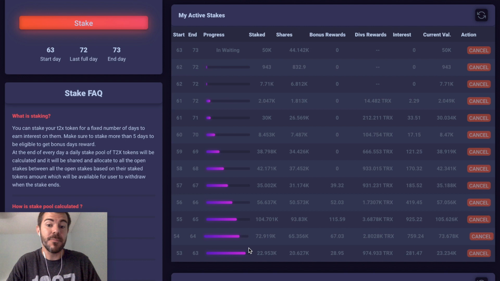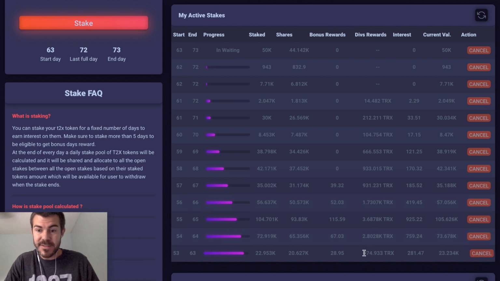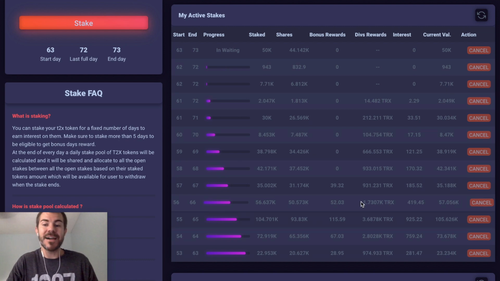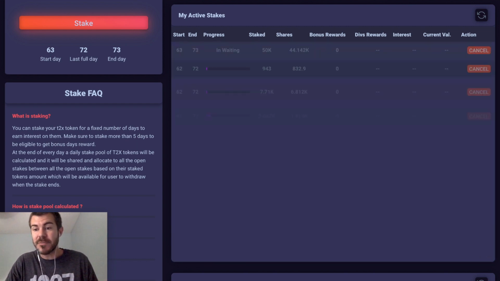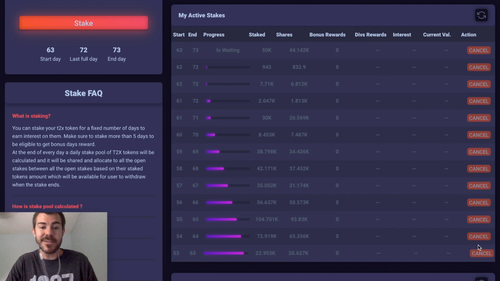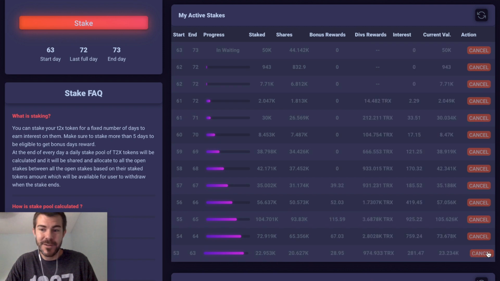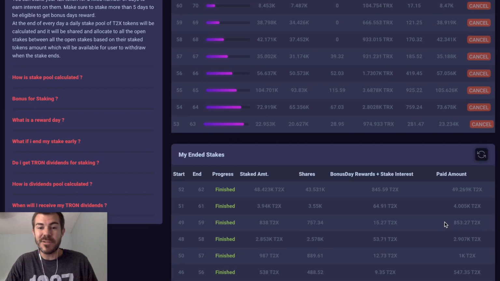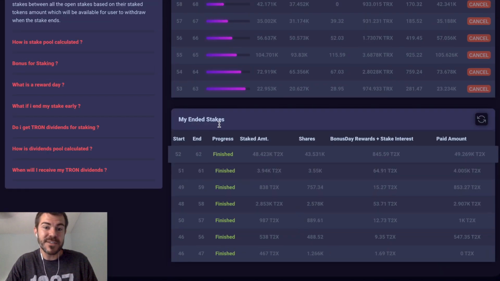So you can see I have a bunch of active stakes, and you can see this is the TRX dividends that I'm getting. So it's like 1 to 2% daily right now, maybe even a little bit more if there's a high dividend day. And then at the end of the staking period, this button, you never want to cancel your stakes, by the way, just don't do it. But this button will turn to a collect button. And then once you collect it, it'll go into the finish stakes area.